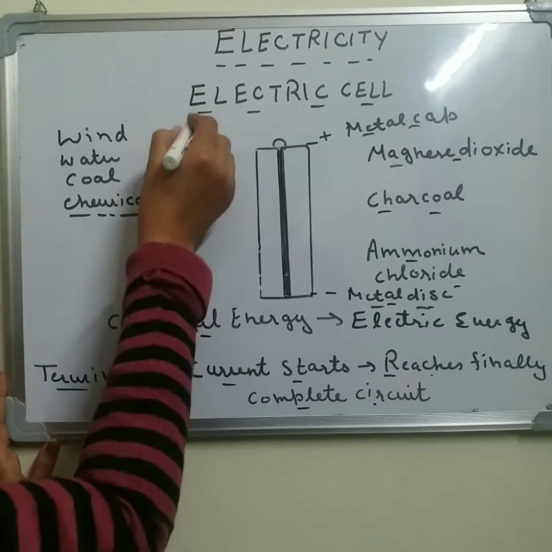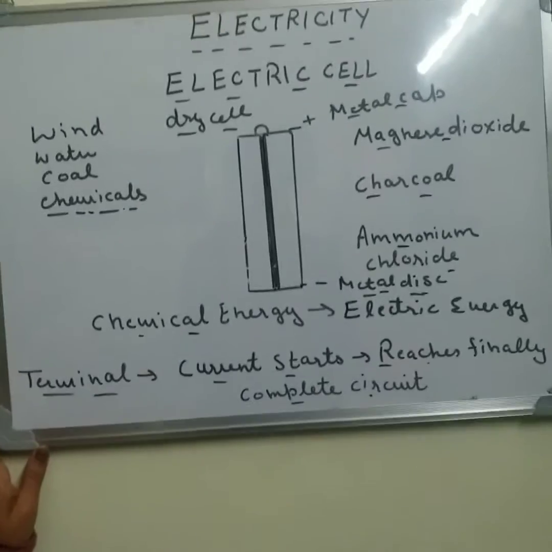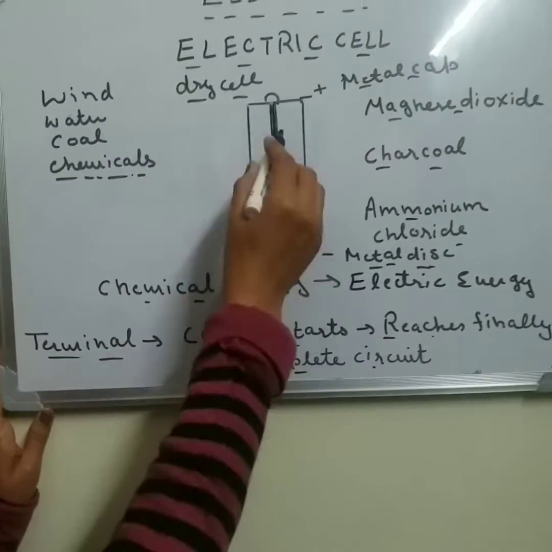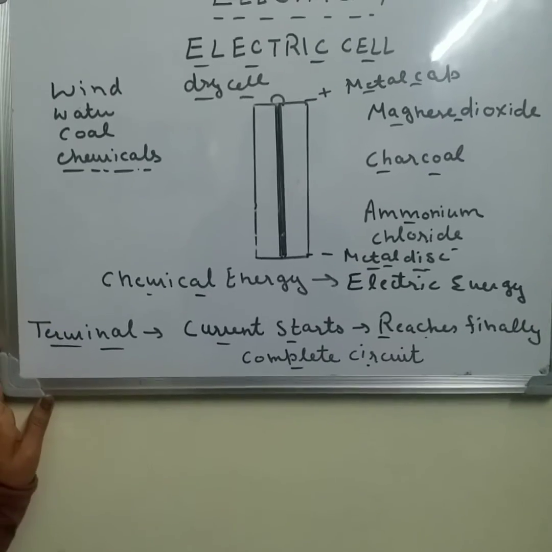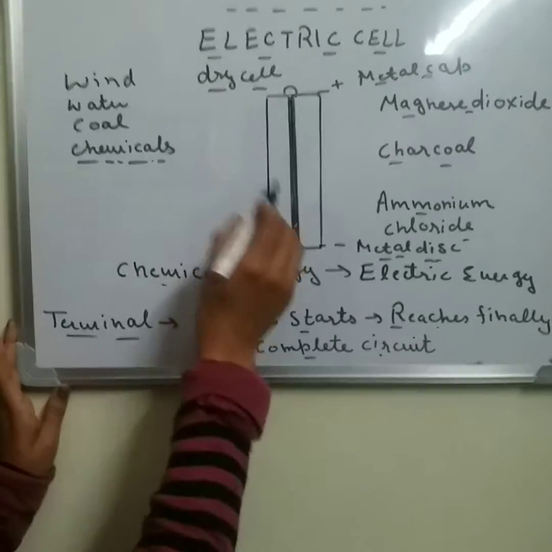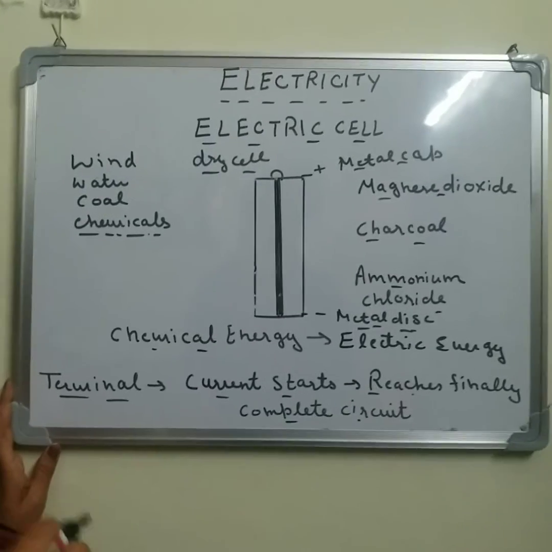An electric cell is also known as a dry cell. It is known as a dry cell because when the chemicals filled in the cell are used up, the cell stops working and we have to take a new cell.